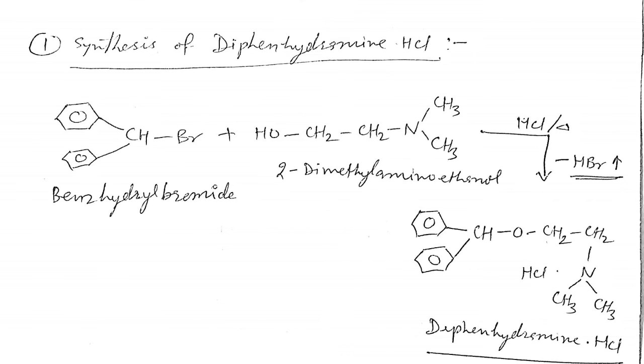So the synthesis of diphenhydramine is a single stage synthesis in which benzhydryl bromide reacts with 2-dimethylaminoethanol. Upon heating, HBr is removed, and HCl converts it into diphenhydramine hydrochloride salt. So I think it is clear now that diphenhydramine hydrochloride may be synthesized in only one step from benzhydryl bromide and another molecule, 2-dimethylaminoethanol.